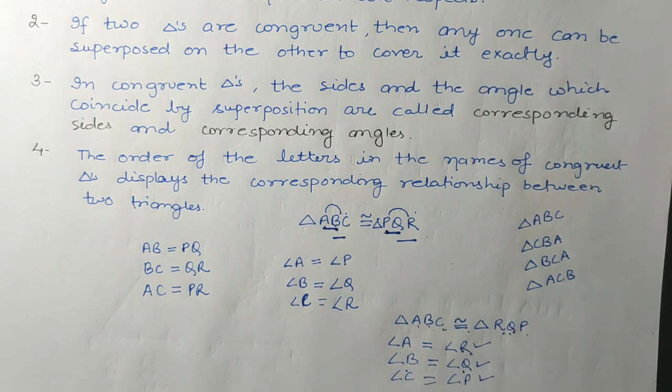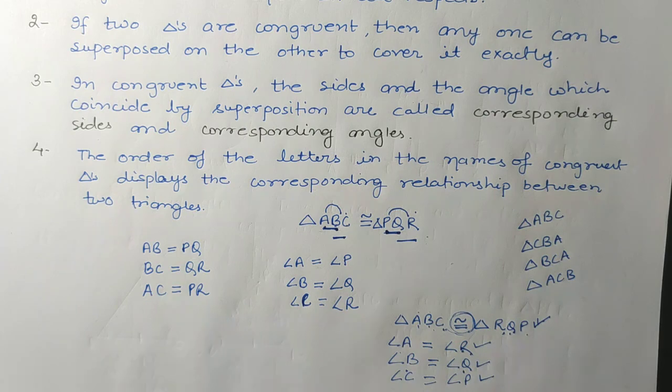So basically, when you are saying that two triangles are congruent, the order of letters in the names of the triangles is very important. According to the name of the triangle, we can tell which part corresponds to which part.